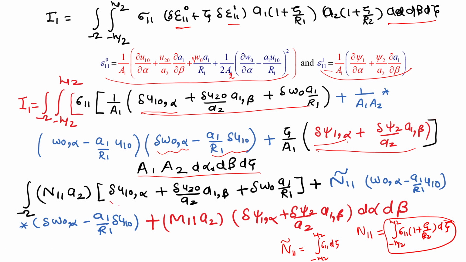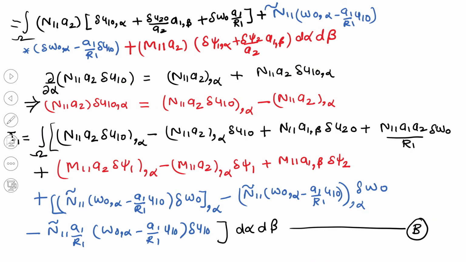Again you see here del u10 comma alpha. We have only information about del u10, because we have taken variation in the primary displacement del u10. We do not have any information about its space derivative with respect to alpha. So we have to reduce it to del u10. By following the same technique which we followed for the time derivative, we can write n11 a2 del u10.